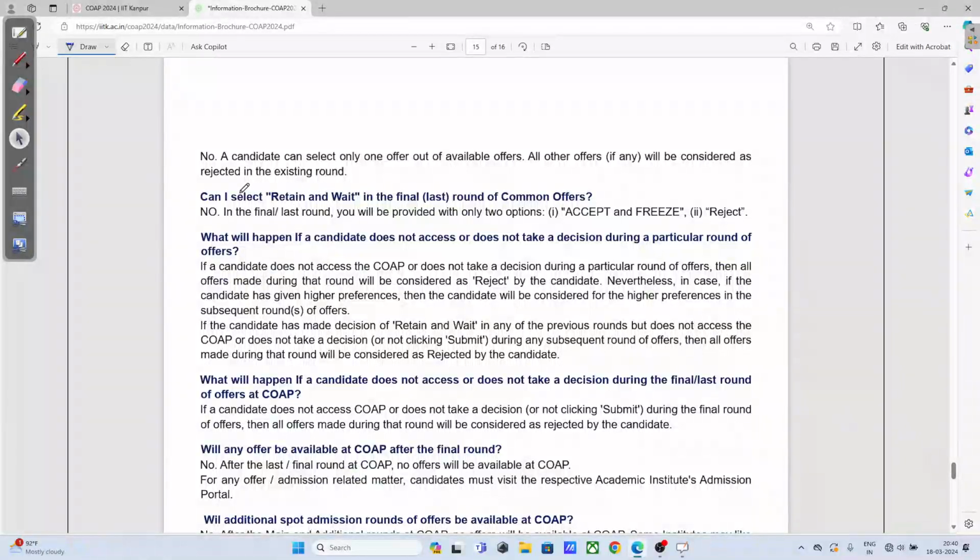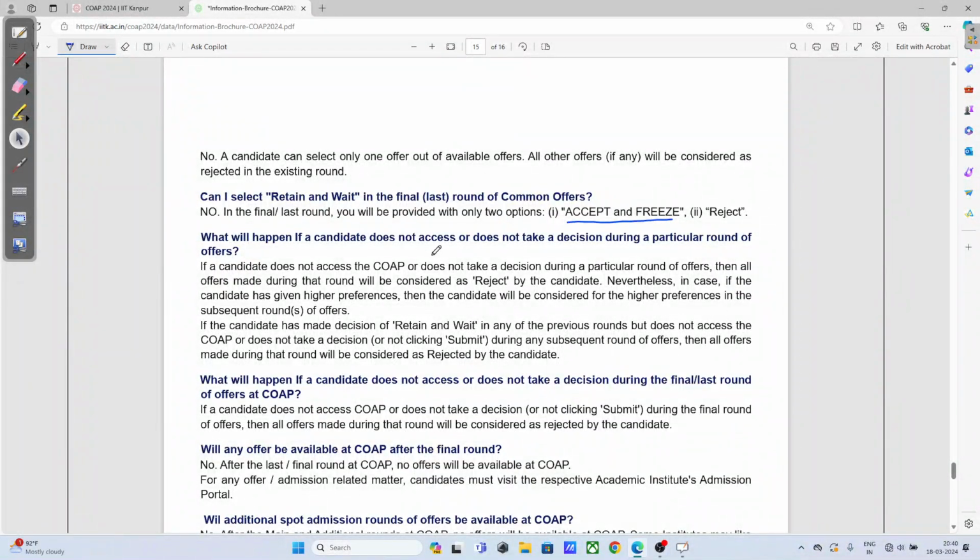Can I select retain and wait in the final round? No, you cannot. In the final round, you have to select either accept and freeze or reject. So that is round five. From round five onwards, only two options are there.